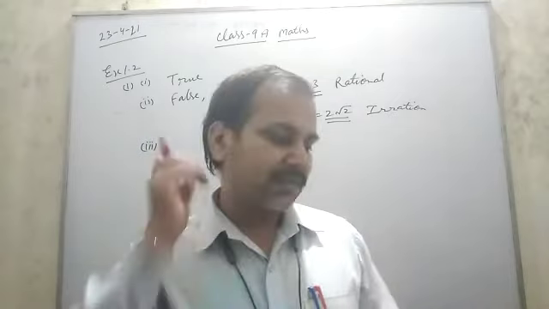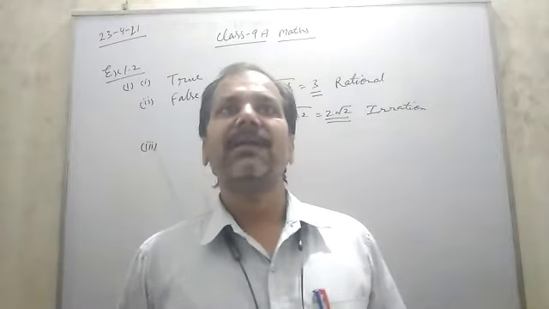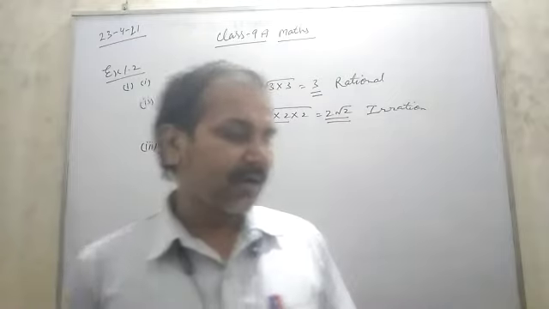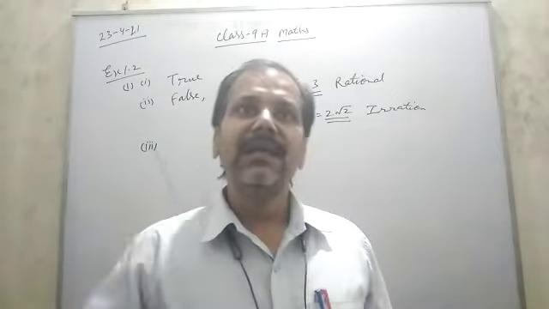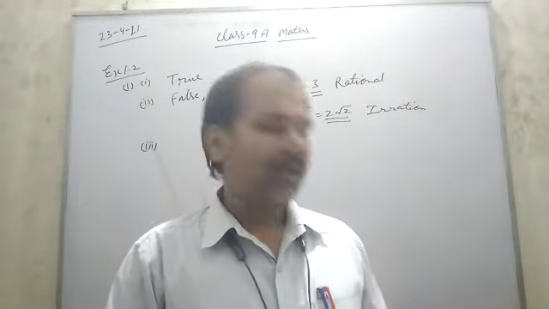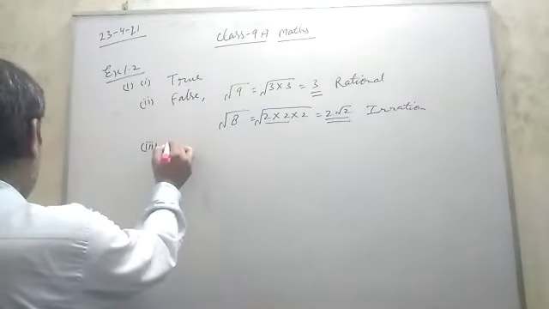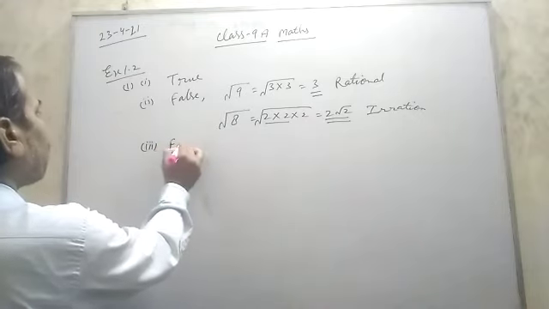So like this, irrational number is part of real number. Real number is not part of irrational, or in real number irrational numbers exist. Real number does not exist in irrational numbers. So this third one is also false.